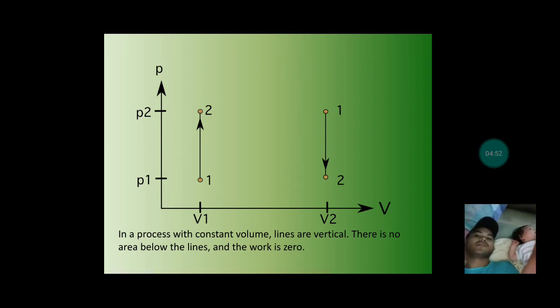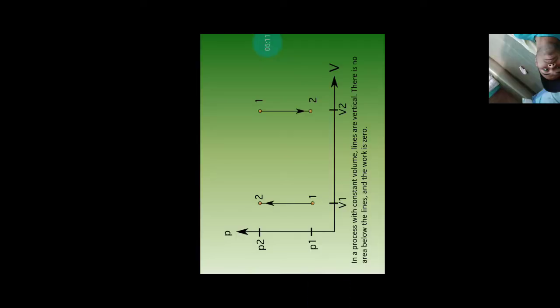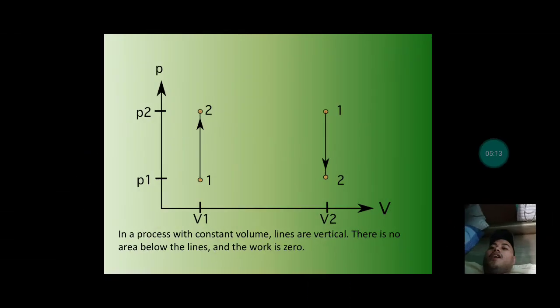So the isochoric process is constant volume.